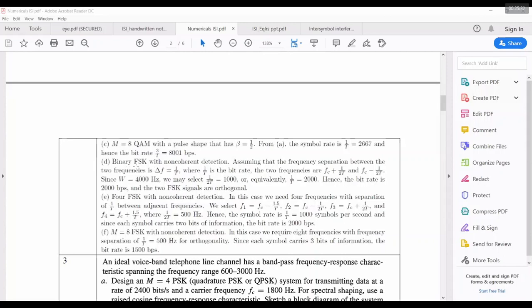See here, come to BFSK, non-coherent detection. The minimum spacing is 1/T, and the two possible frequencies are fc plus 1/2T and fc minus 1/2T. They had given W equal to 4000 hertz. If W has to be 4000 hertz, then you have to select this as 1000. So 1/2T is 1000. Is this clear? You can see this in this example.